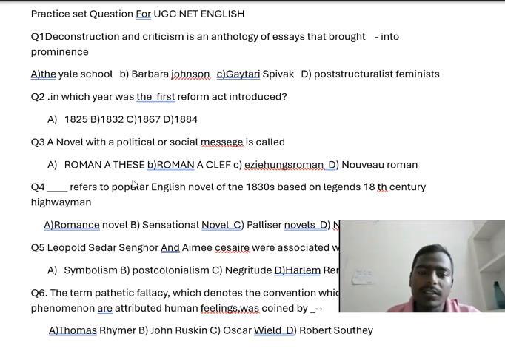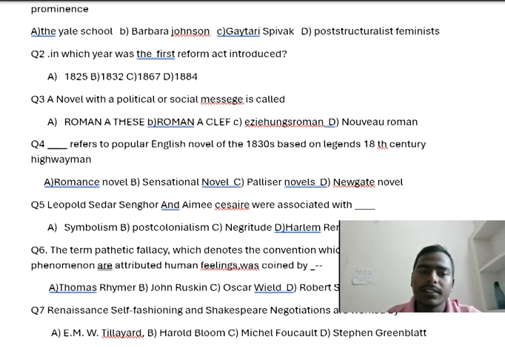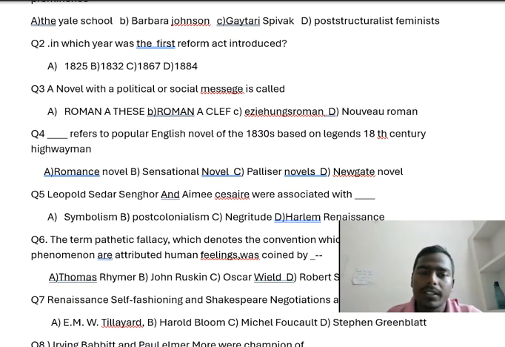Now question number 2. In which year was the first Reform Act introduced? Option A 1825, option B 1832, option C 1867, and option D 1884. So what is the right answer? The right answer is option B, 1832.